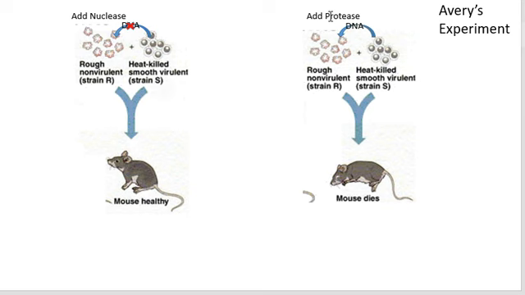If I add a protease, on the other hand, who cares if I destroy the proteins? What's important is that the DNA from these cells gets passed to these cells. And as long as that DNA can be passed, which it totally can here because I only used a protease, then the DNA from those S cells gets transferred into those R cells and gives those R cells new properties. And that property it's gotten from the S cells is that it can now kill the mouse.